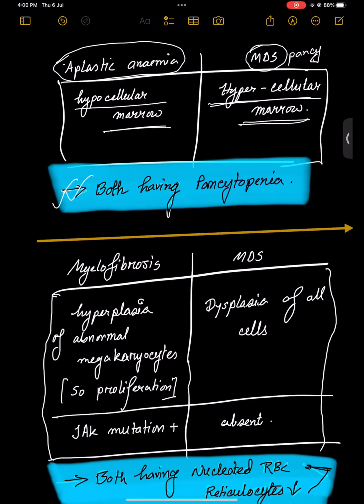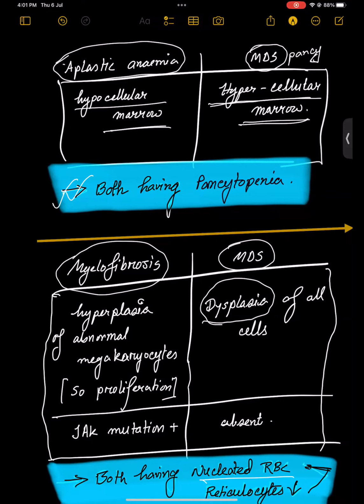Another differential is myelofibrosis. How will you differentiate myelofibrosis from MDS? Both can have immature RBC, so you can find nucleated RBC because they are immature, and reticulocytes are low, as there is not that much production. MDS is dysplastic, meaning inadequate growth and inadequate maturation.